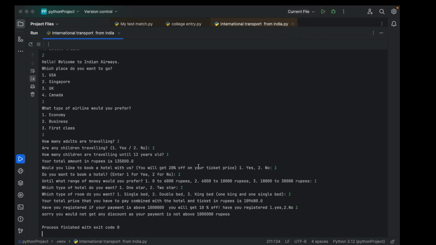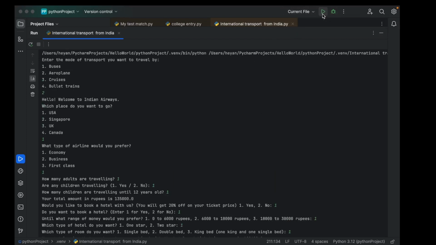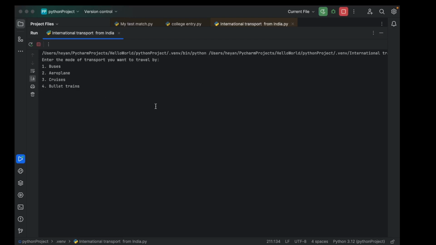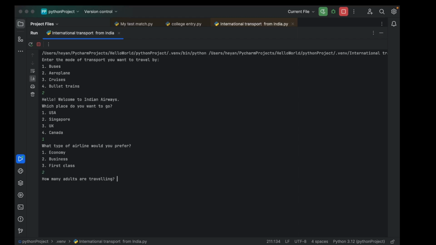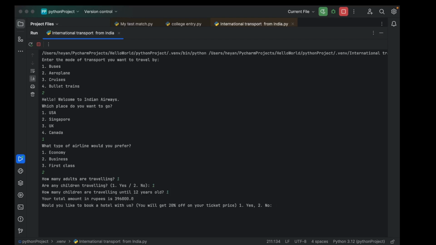Now let's again run it, and this time you would differentiate it. This time let's again select aeroplane, and again USA, but this time we will select business. How many adults? Same thing, one adult. Yes. One. Your total amount would be 3 lakhs 96,000, which is equivalent to 396,000 rupees.